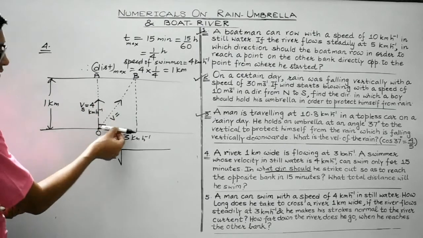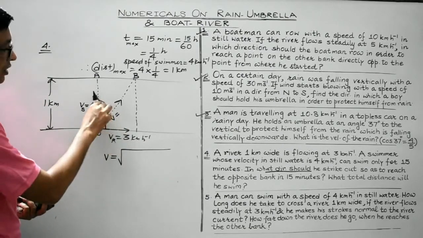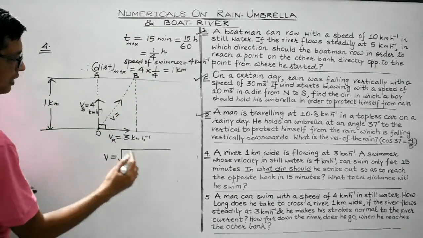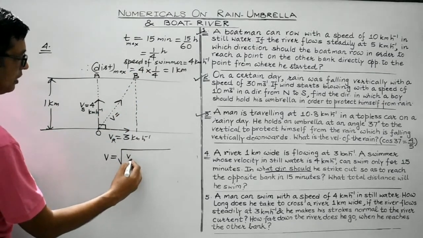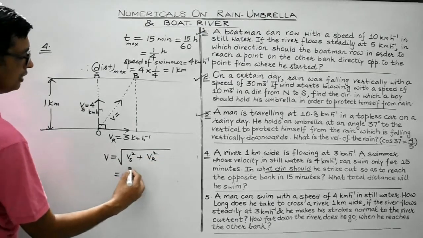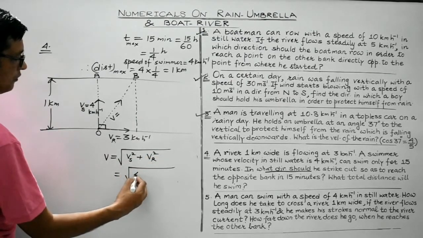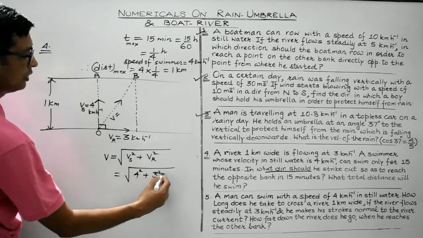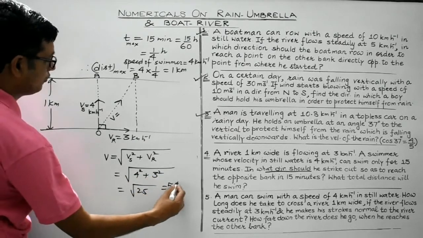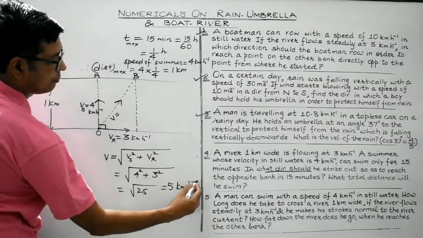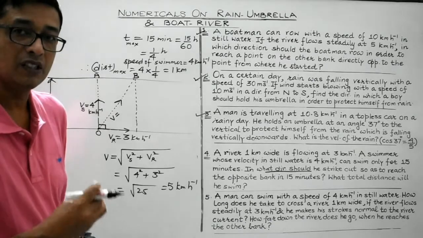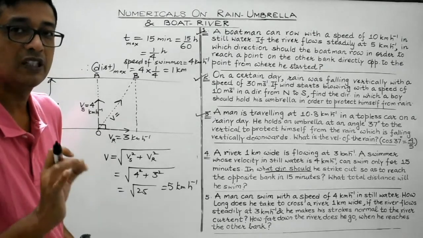So the resultant would be along OB and in magnitude it will be given by the square root of Vs square plus Vr square, that is 4 square plus 3 square, which is equal to 25. It will be equal to 5 kilometer per hour. So the resultant speed of the swimmer would be 5 kilometer per hour.